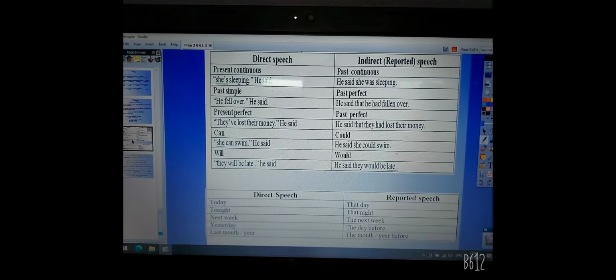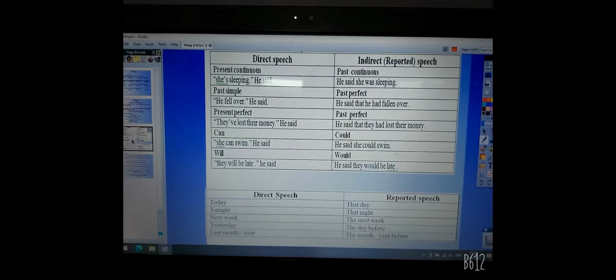If we have a sentence in the present simple, it's changed into past simple. Again, if we have a sentence in the past simple, "He fell over," it's changed into past perfect. We can keep it in the past simple, or we can change it into the past perfect, like the sentence: he said that he had fallen over.